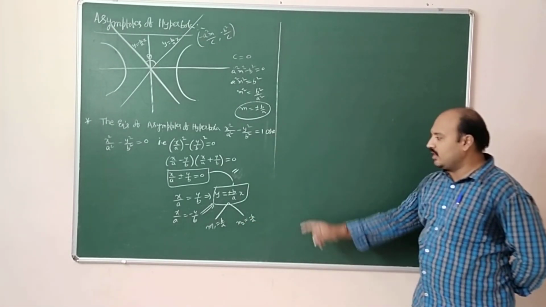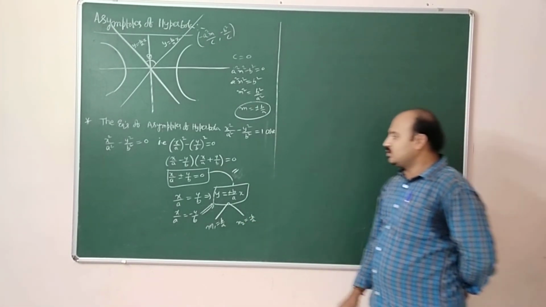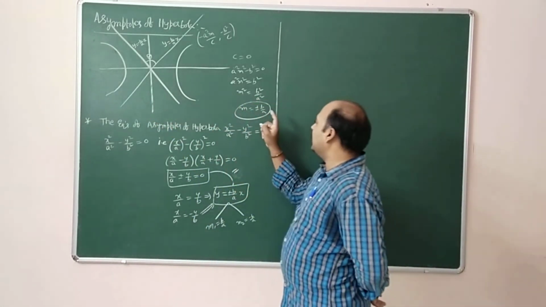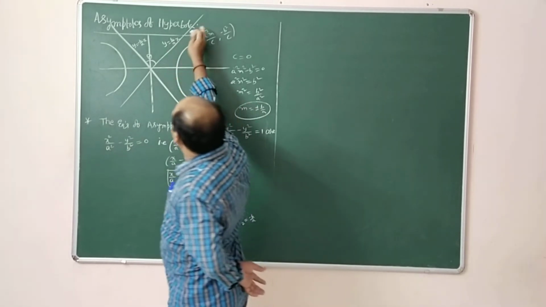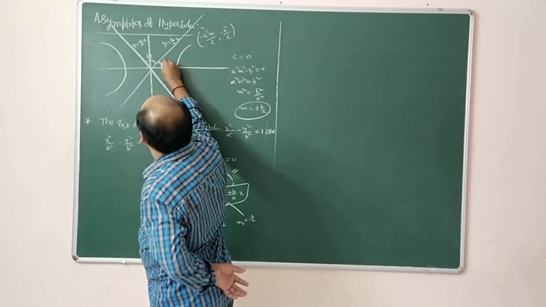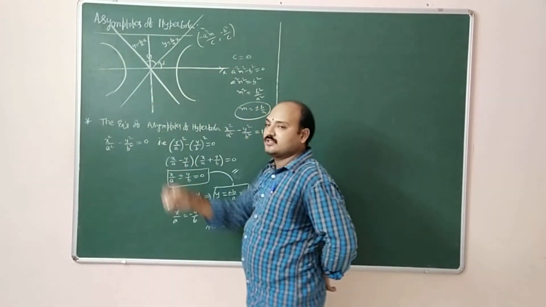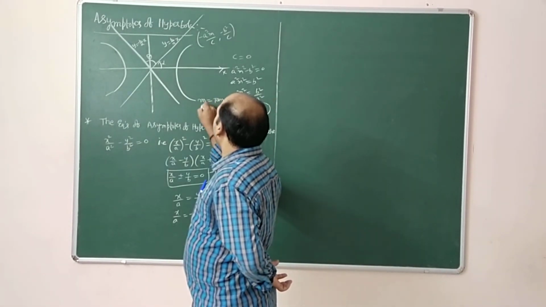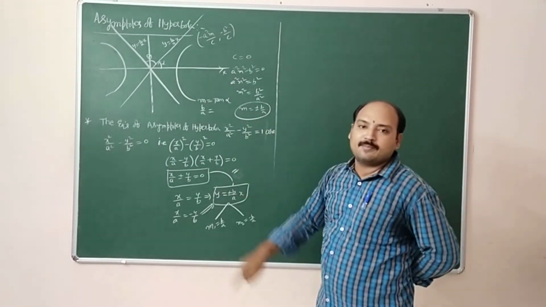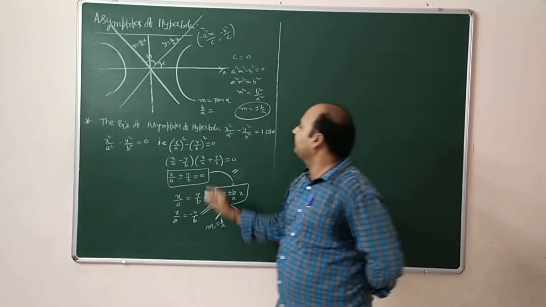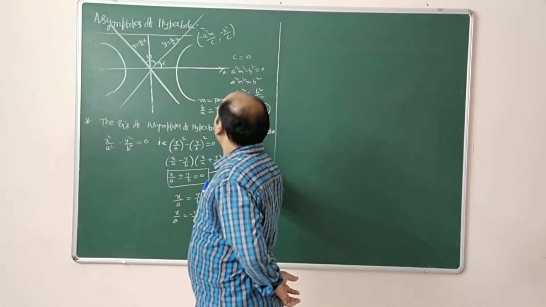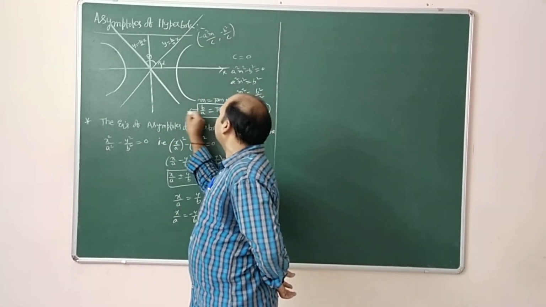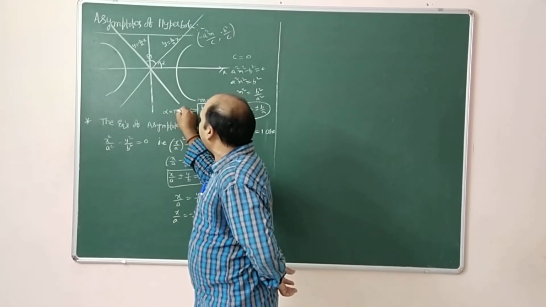m1 is equal to b by a, m2 equal to minus b by a. So these are the two slopes. Generally, if you think about this slope, this asymptote makes an angle alpha with the x-axis. X-axis means the transverse axis. So m is equal to tan alpha. Generally m is equal to b by a, instead of taking plus or minus b by a as the slope, tan alpha. So m, b by a, is equal to tan alpha. From this you can write the alpha value also. Alpha is equal to tan inverse of b by a.